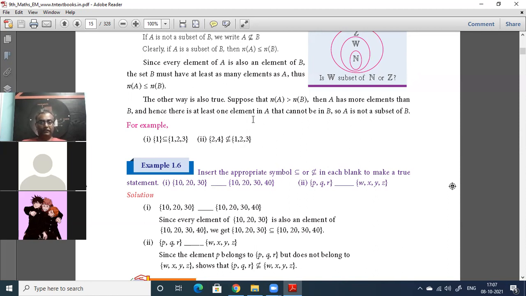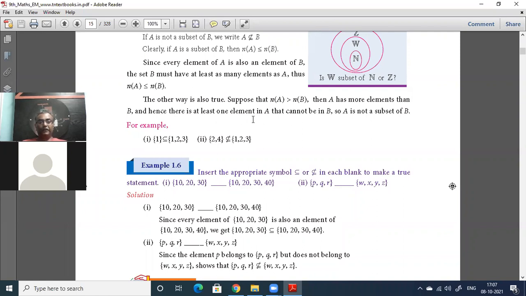Are they equivalent sets? Yes, uncle, because both of them are having only 2 elements. n(A) equal to n(B), then they are what sets? Equivalent sets. Okay.